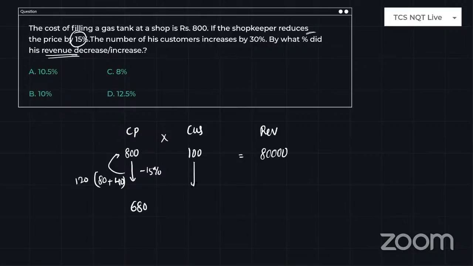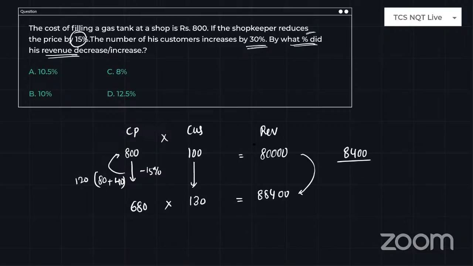Next, the customers are increased by 30%. So the customers are now 130. Why? Because initially it is 100, increased by 30, it's simply 130. Then what is your total revenue? If you multiply 680 with 130, the answer will be 88,400. So the revenue got increased. How much did the revenue increase? Simply 8400 got increased.